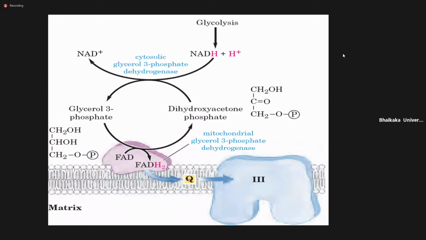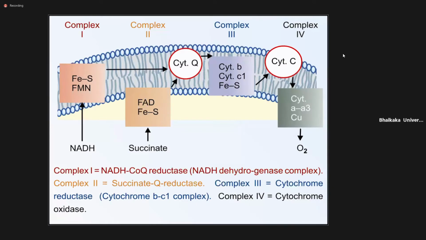Now we see the first one. So this is the overall view of the ETC. You can see here this is the inside of the mitochondrial matrix. This is the inner wall. This is the inner wall of the mitochondria.